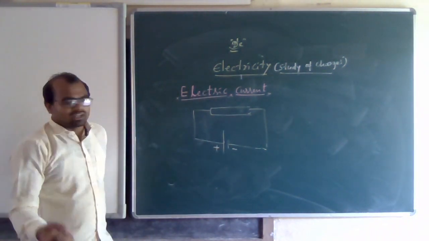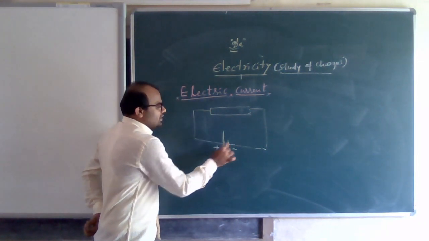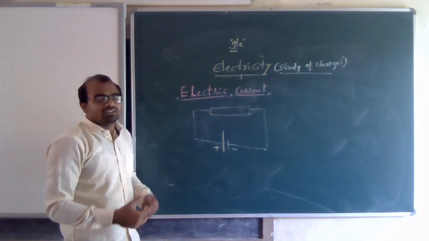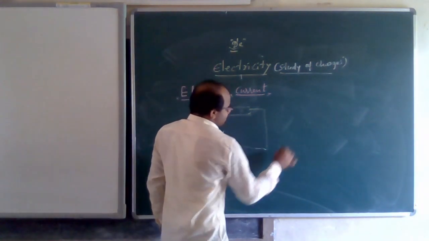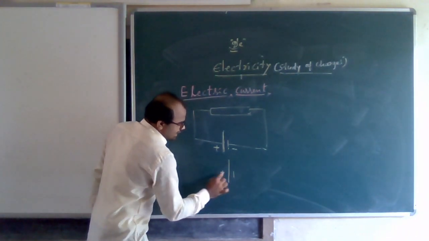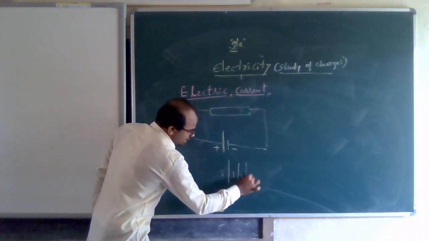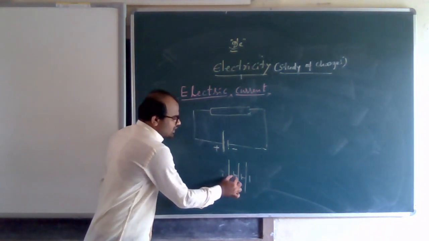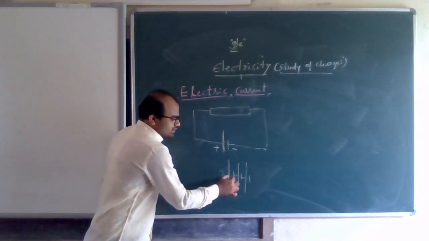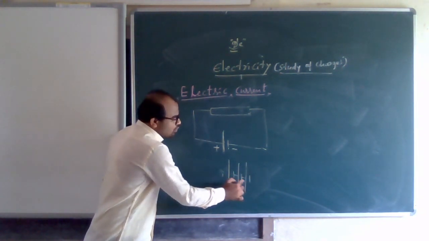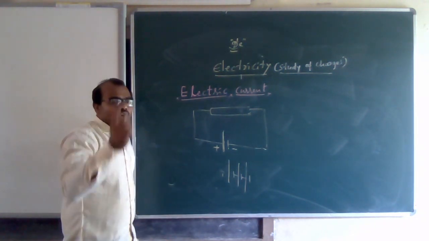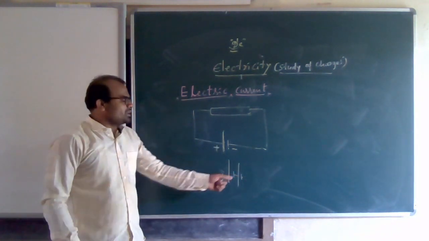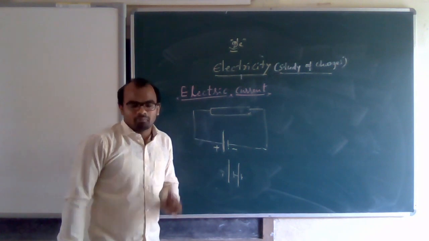Cell and battery, I have to tell you: if there is only one positive terminal and negative terminal, a cell is constituted. So what is a battery? It is a combination of two or more cells. Suppose this is a cell, and if I add another one and another one, then this is called a battery. Three cells connected is a combination of three cells, and we can say it is a battery. A combination of two cells, that also we can say is a battery.